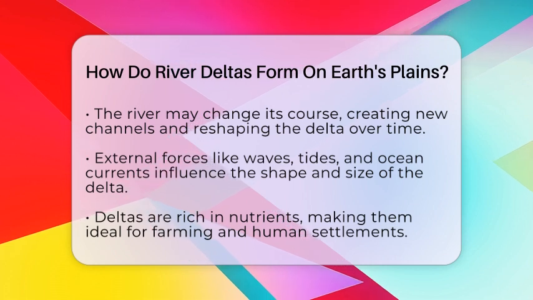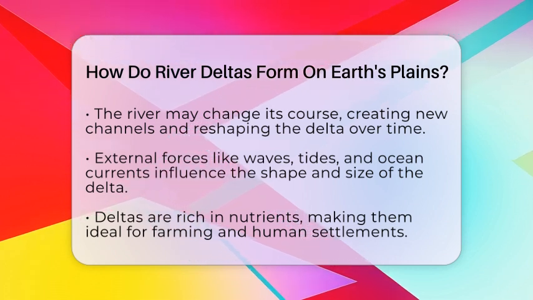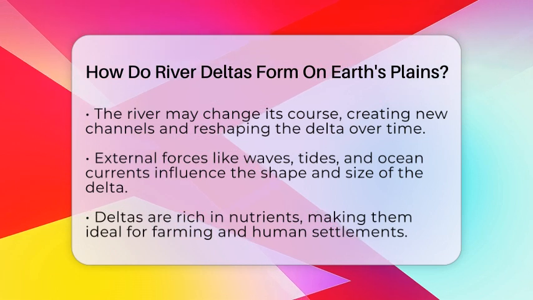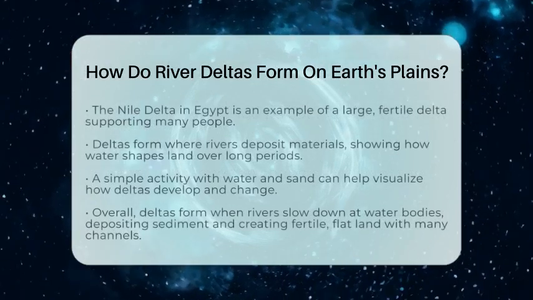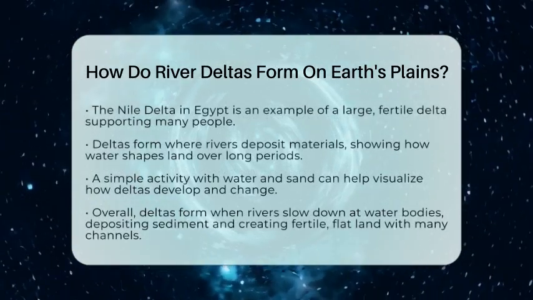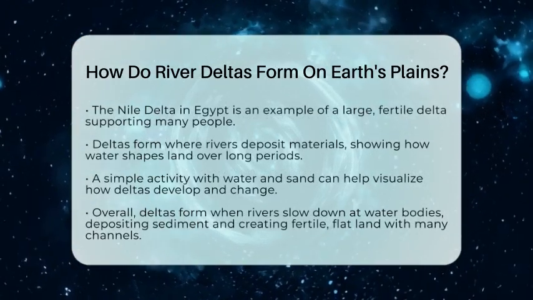In the context of Earth's plains and valleys, deltas are a place where rivers deposit materials they carry from upstream valleys and plains. This process shows how water and sediment work together to shape the land over time.